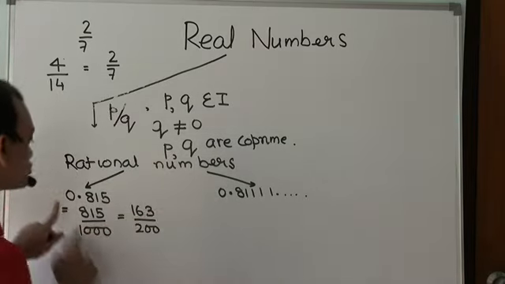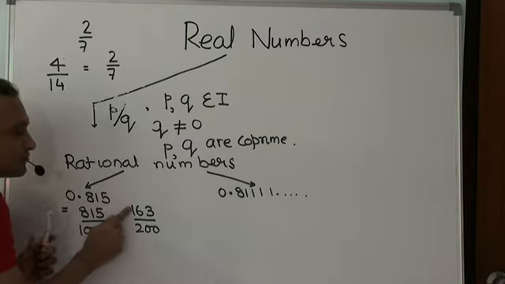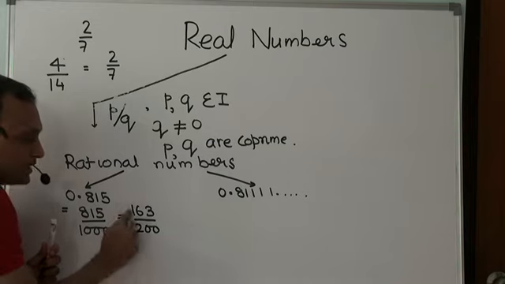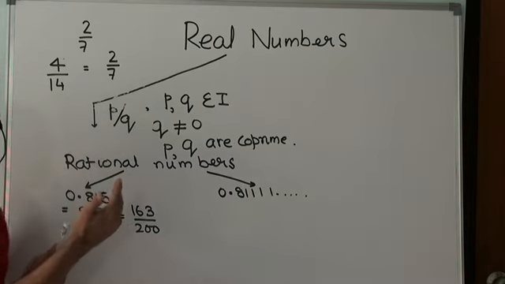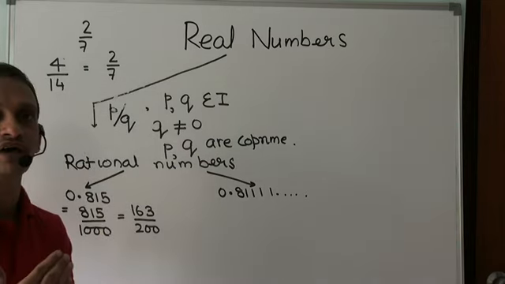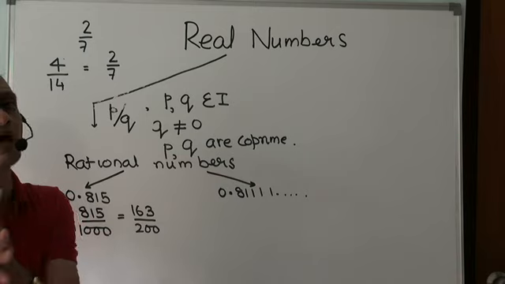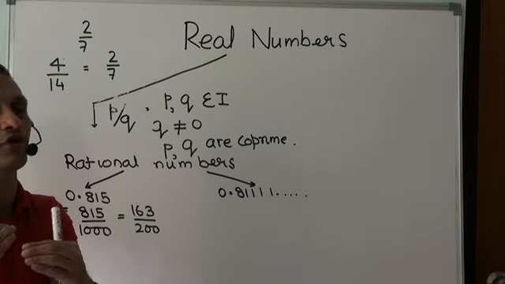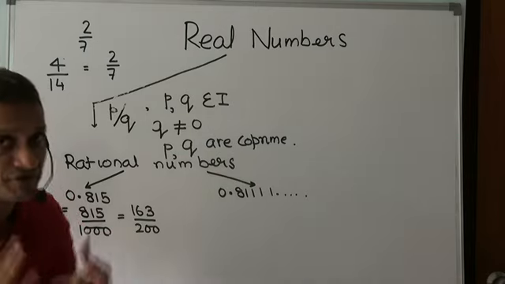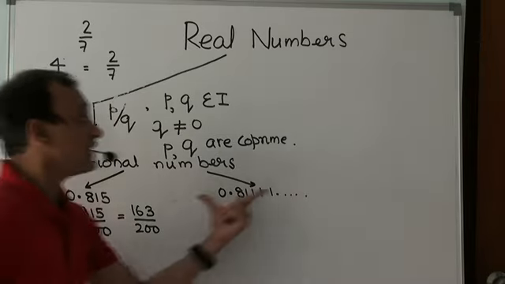Now, if it terminates, we clearly understand it could be written in the form P by Q, where P and Q are eventually coprime. It could be written as a ratio of two integers, and if the two integers have a common factor, that could be cancelled, and eventually the last step would be to write it so that numerator and denominator have no common factors. Now, can something like this be written that way?